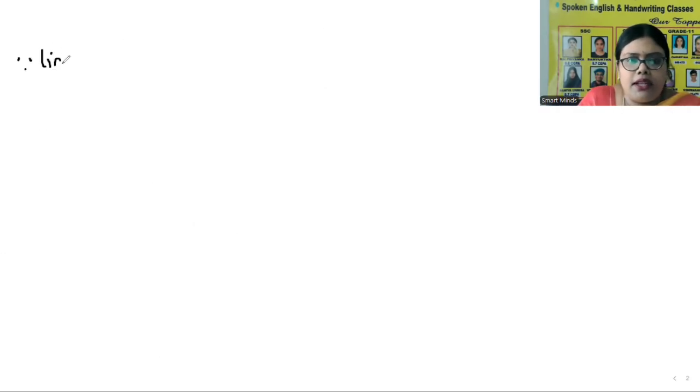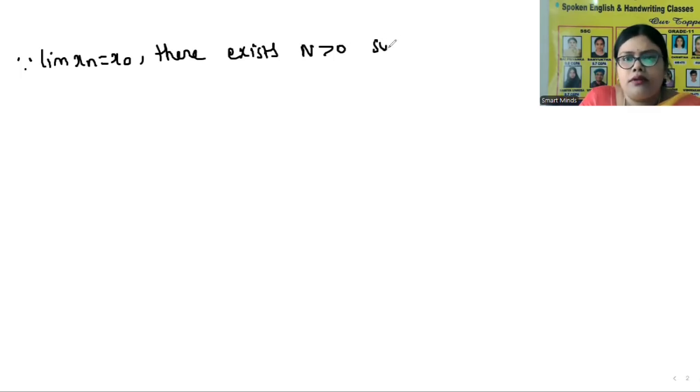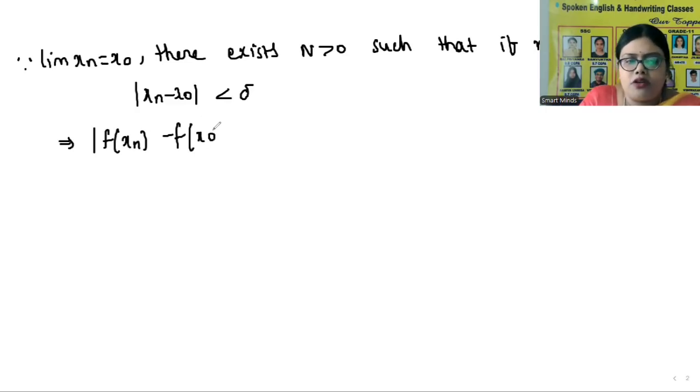Now since limit xn is equal to x naught, then there exists capital N greater than 0 such that if small n is greater than capital N, then mod xn minus x naught is less than delta. That implies mod f of xn minus f of x naught is less than epsilon. Therefore, limit f of xn is equal to f of x naught.